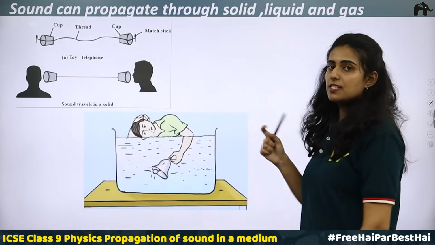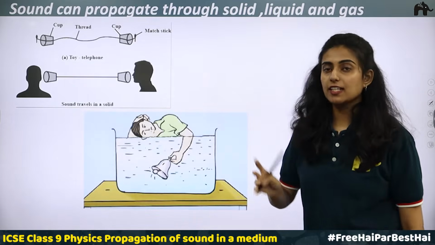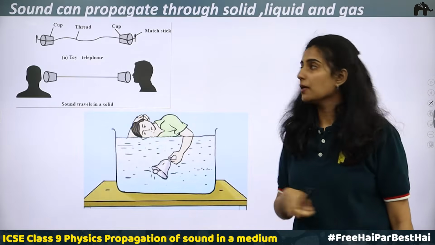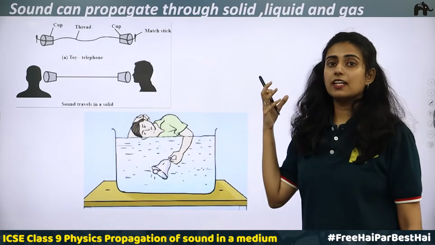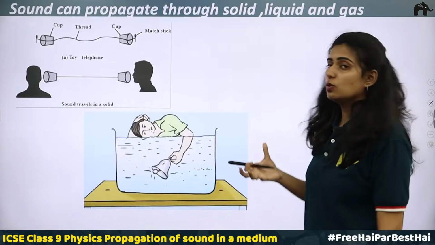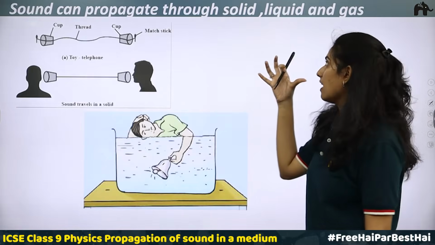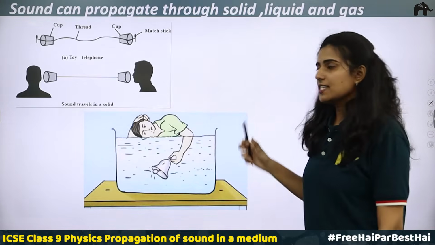The bell jar experiment is a very good experiment which explains that sound can travel only through a medium. So here we have said sound can travel through air, which means it can travel through gas, it can travel through liquid, it can travel through solid. We will discuss some experiments.